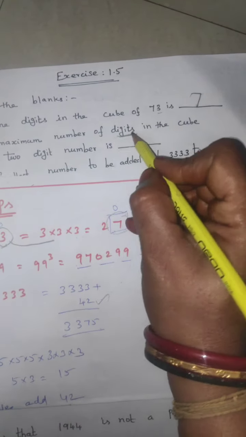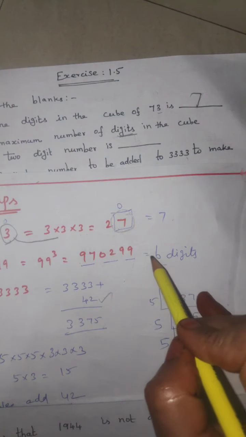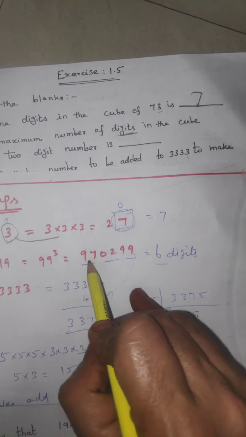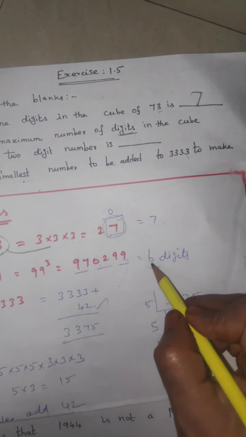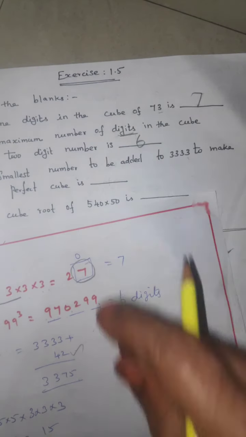So what is the question? Only the number of digits is asked. So 2-digit numbers: 1, 2, 3, 4, 5, 6. How many digits are there? There are 6 digits. So the answer for this sum is 6.